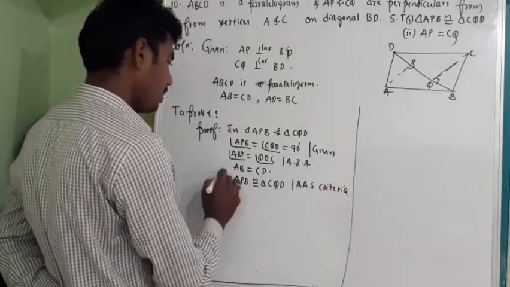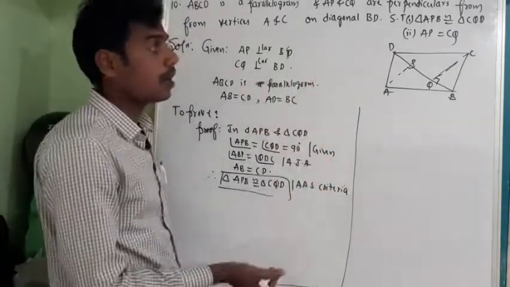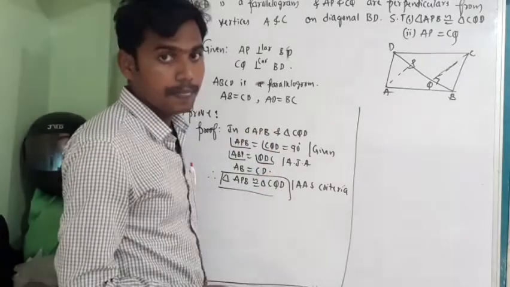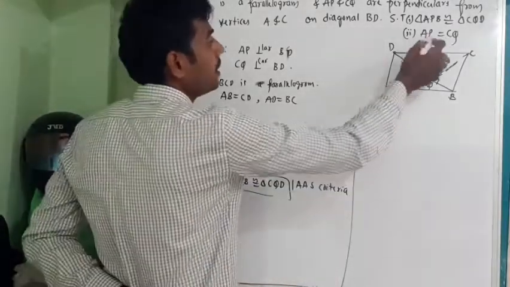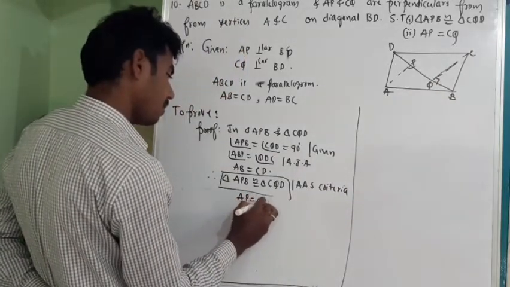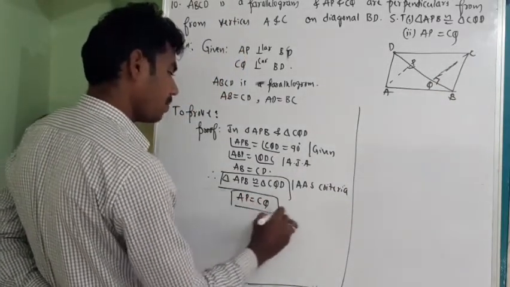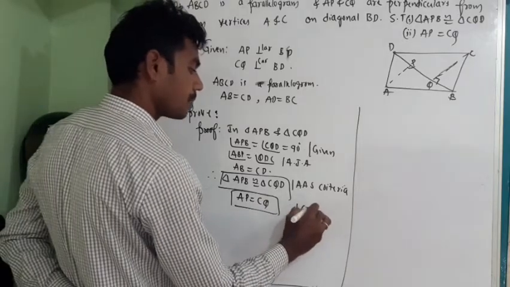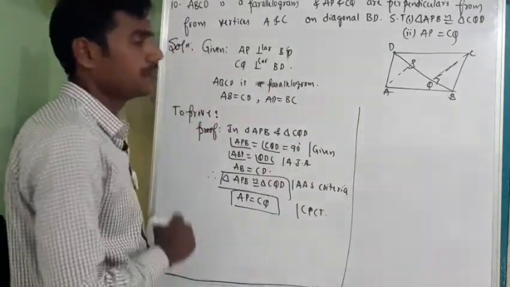Now see, we proved this. Since those two triangles are congruent, their corresponding parts will be equal. So where is AP? AP will be equal to CQ. Why? Because of CPCT, corresponding parts of congruent triangles. Please note this down.